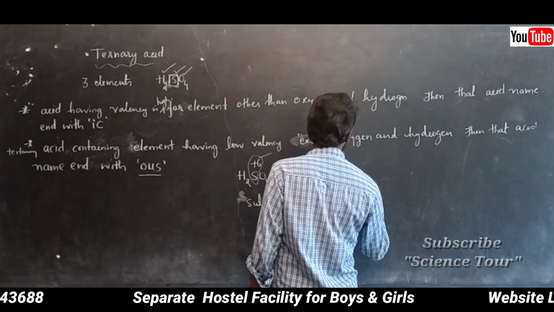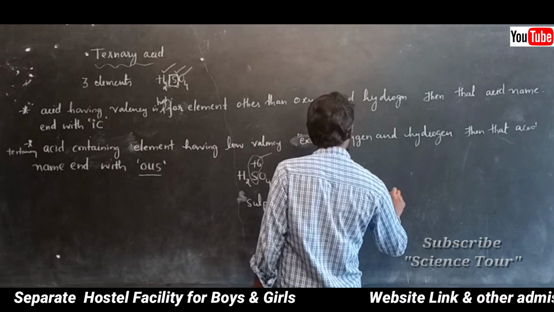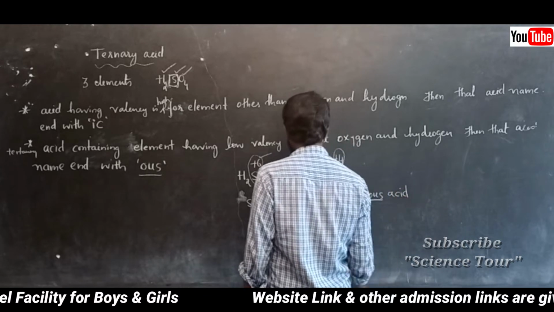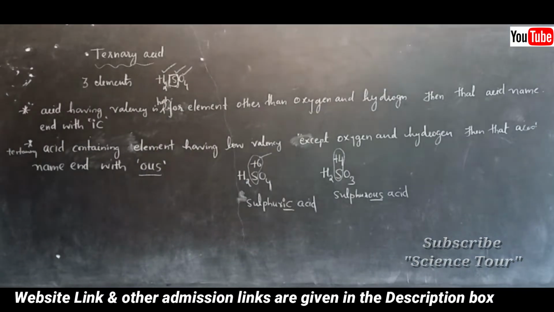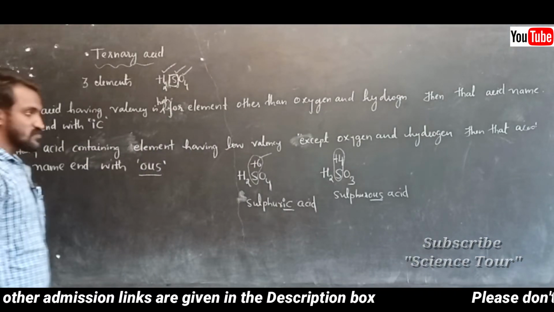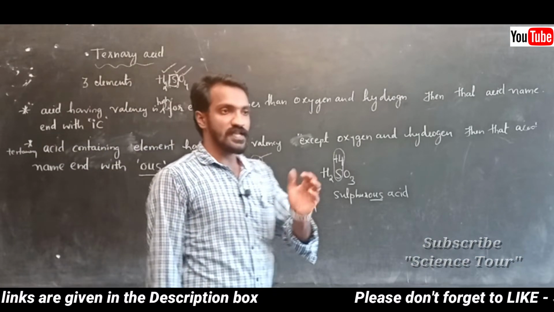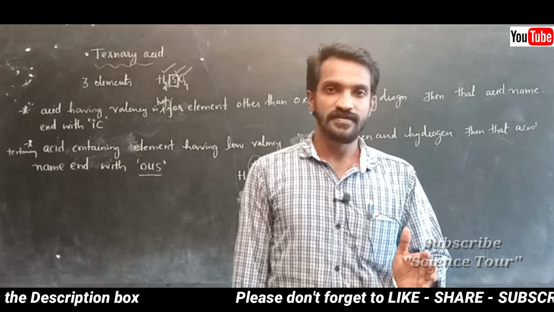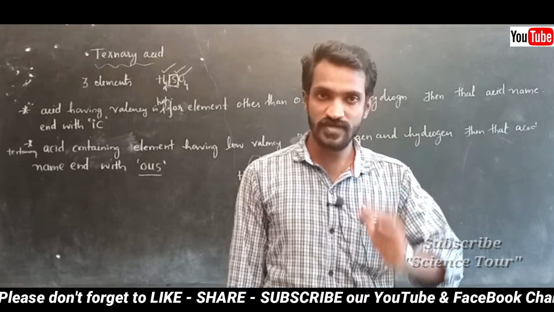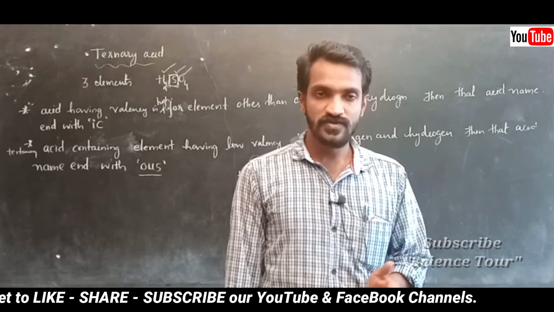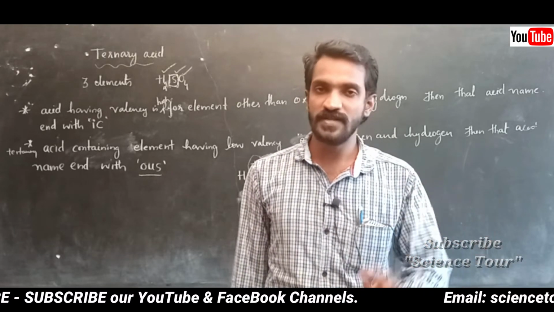Sulfuric acid, correct? So that's what I told. Any ternary acid having high valency other than hydrogen and oxygen atom: in this, there is no need of considering hydrogen and oxygen.